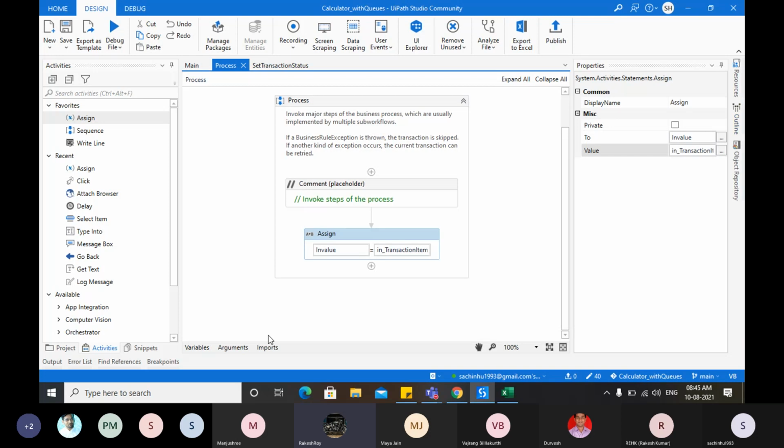Quick question. Can I directly assign it to the argument? What is good practice? Yes, it is good practice to write it to an argument. There is no need for us to create a variable and assign it, because it will in turn create a new variable and add more space. That's not required.